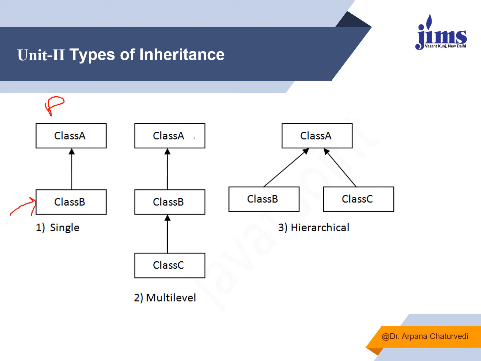Suppose class A is a grandparent class, class B is a parent class, and class C is a child class. So there are two levels. At level 1, I have derived class B from class A, and at level 2, I have derived class C from class B. That is why it is known as multi-level. Now class C will have all the data members and member functions of class A and class B available in itself, depending upon the accessibility mode also.